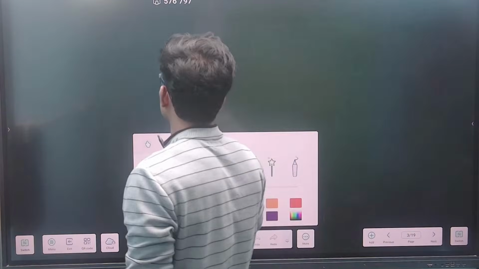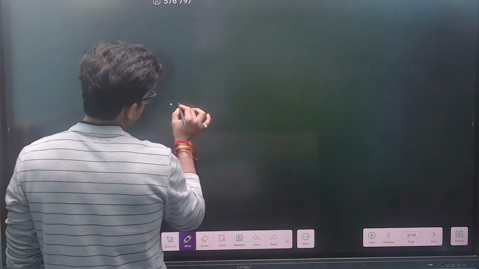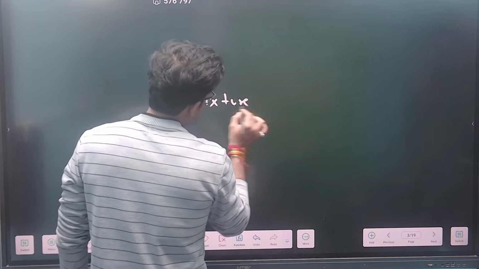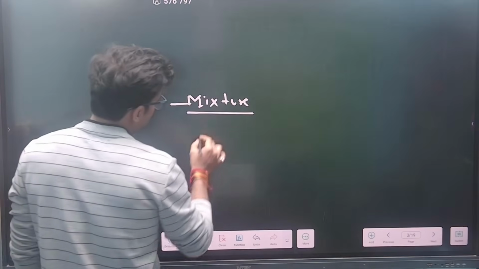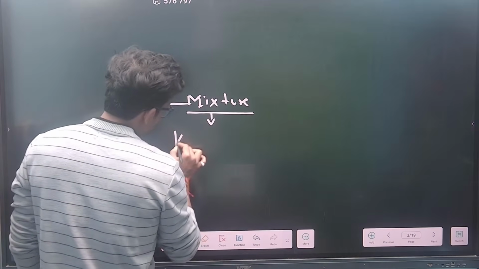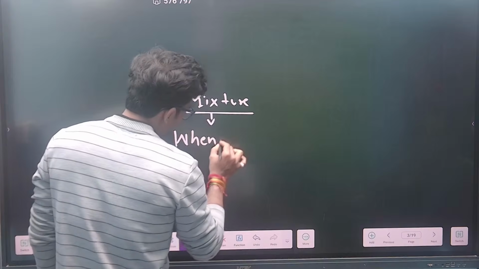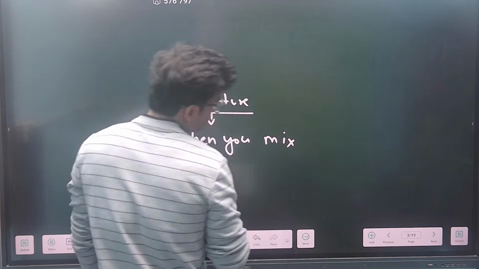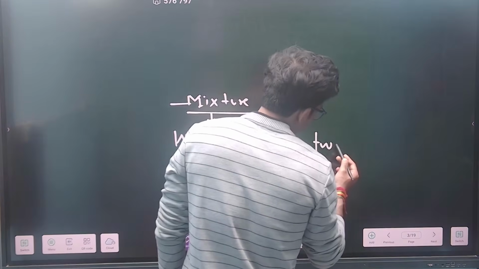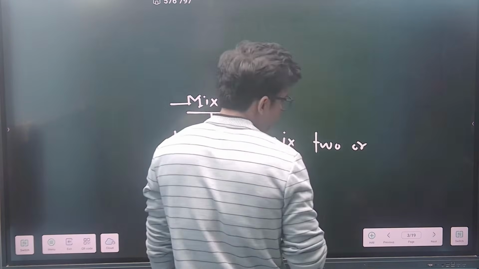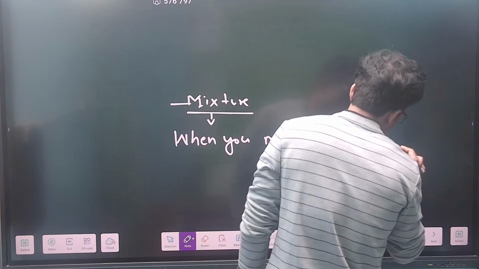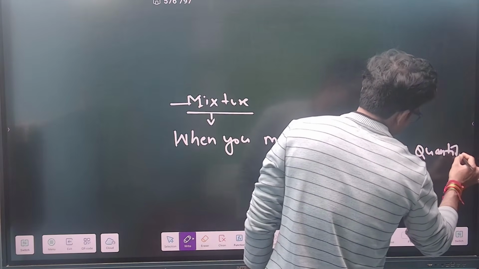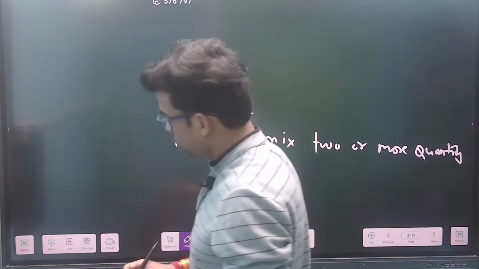As all of you know, there's a name called mixture. Mixture means what? Mixture means when you mix two or more quantities, right? Try to understand, when you mix two or more quantities. And also one thing which is very very important. Now try to listen. The other thing is what is important.